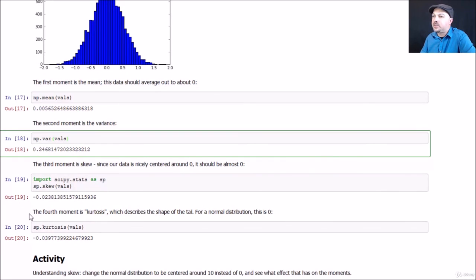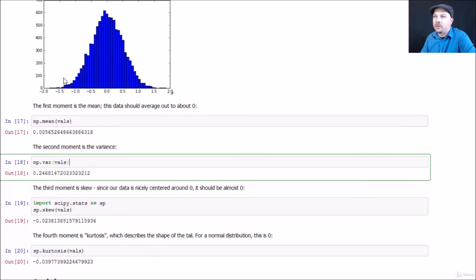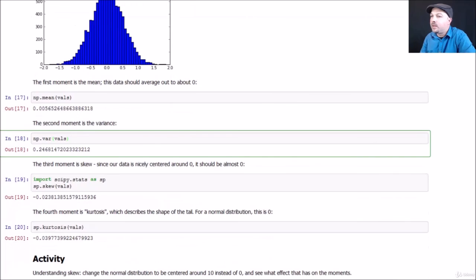Fourth moment is kurtosis, which describes the shape of the tail. Again, for a normal distribution, that should be about 0, and indeed it is. So, the shape of the tail or how sharp the peak is: if you push it in, it has both effects. If I were to squish the tail down, it pushes up that peak to be more pointy. Likewise, if I were to push down that distribution, you can imagine that spreading things out a little bit, making the tails a little bit fatter and the peak a little bit lower. So that's what kurtosis means. And in this example, kurtosis is near 0 because it is just a plain old normal distribution.